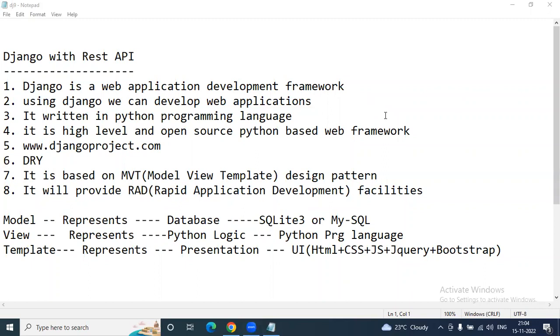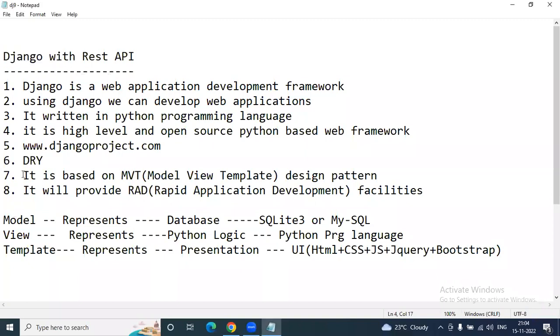Right, let's start today's session. This is the second session of Django with REST API. Yesterday I started a demo session, where I gave some introduction to Django with REST API.